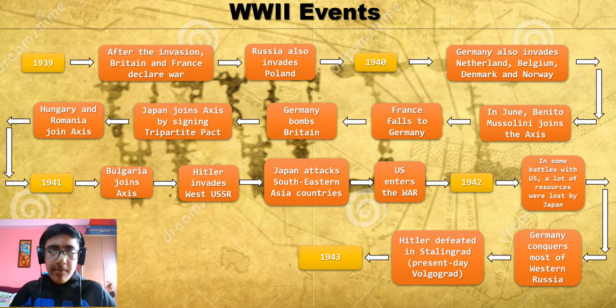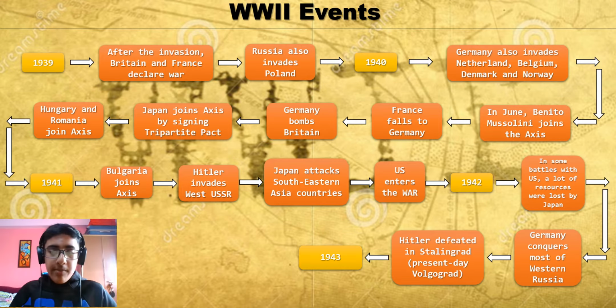Next, Japan joins the Axis powers by also signing the Tripartite Pact, and Hungary and Romania are pressured to join the Axis powers. And we can see the tide is really in the Axis powers' favor. So in 1941, the momentum is continued for the Axis powers, and Bulgaria joins the Axis powers. Just like Hungary and Romania, they were also pressured to join.